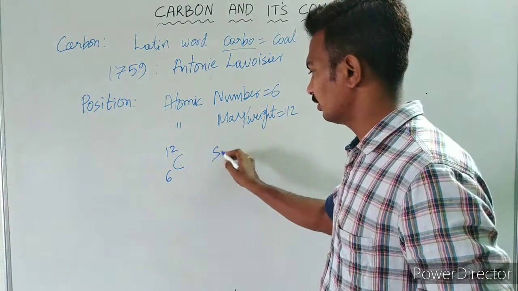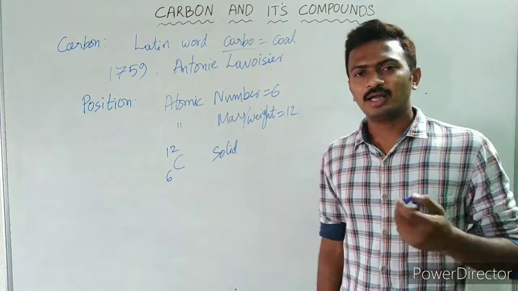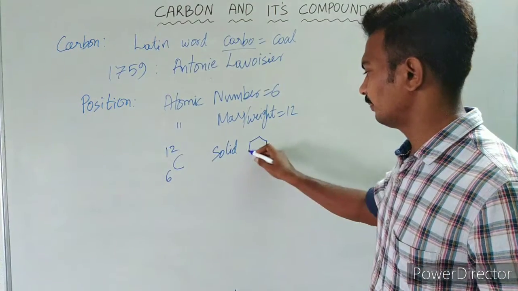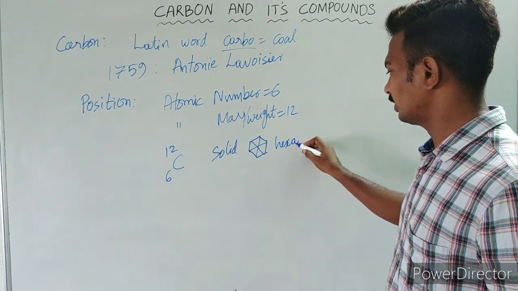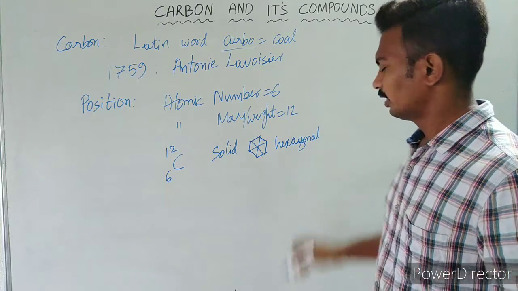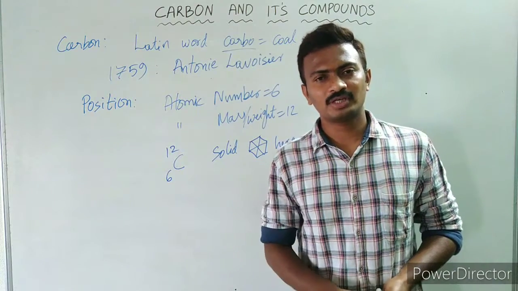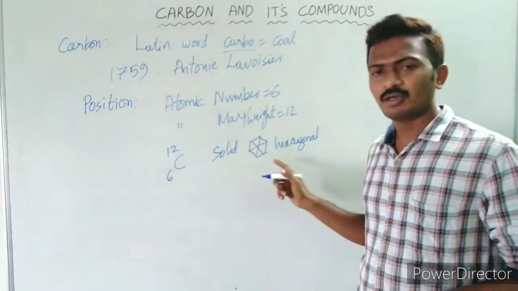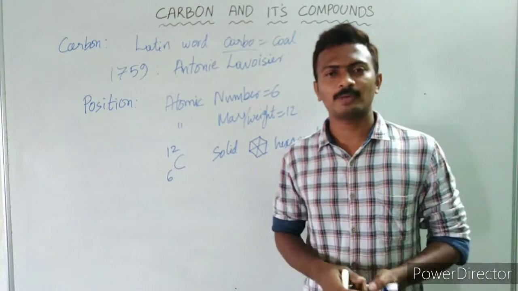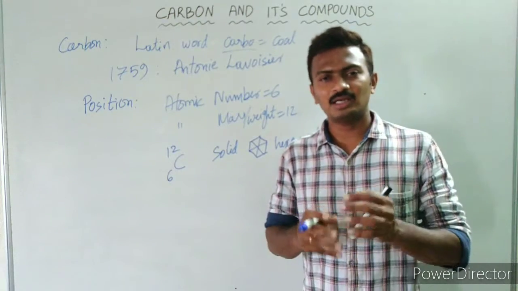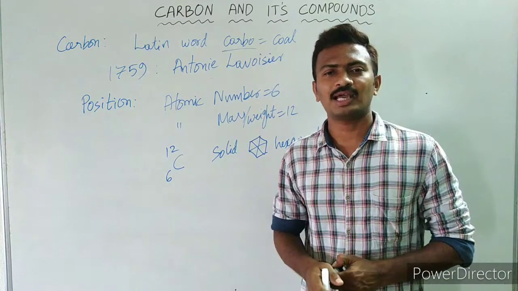Carbon is a solid. At room temperature, you know that carbon generally exists as a solid, and it has a hexagonal shape. We have seen in our previous videos about face-centered cubic crystal, body-centered, like that. In that way, carbon exhibits a hexagonal shape. It also has an ability to exist in different forms, which we call allotropy.